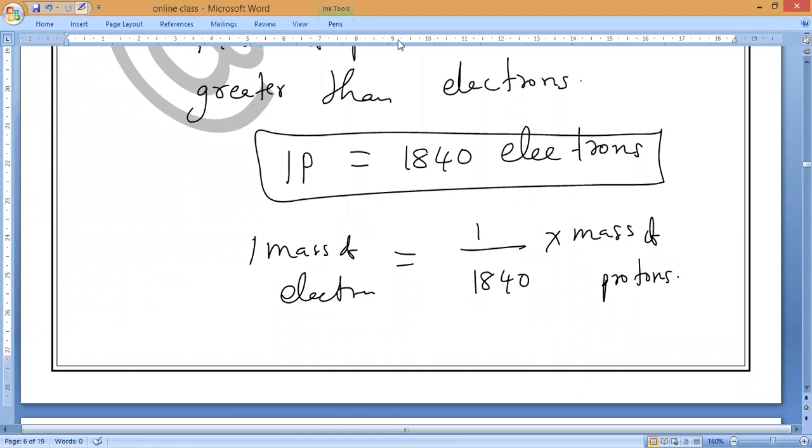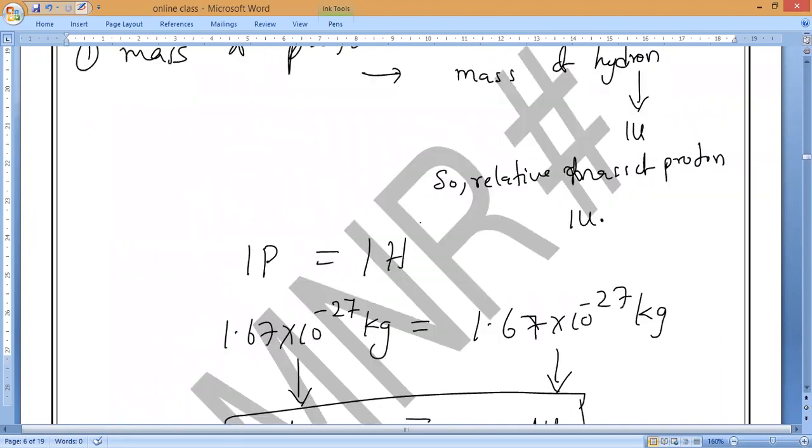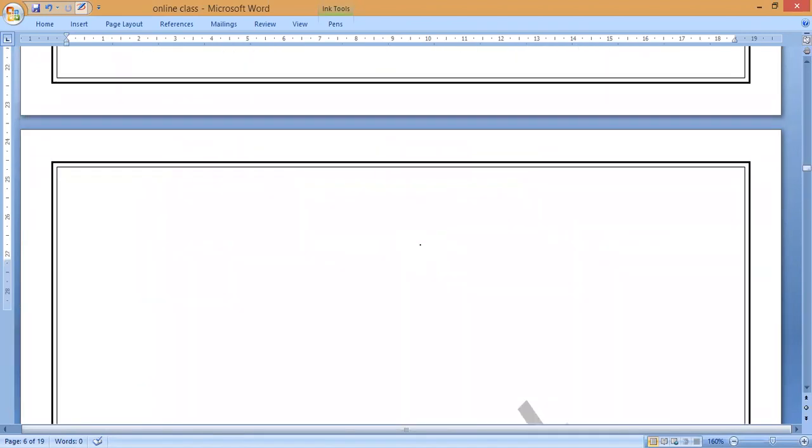So now the mass of proton is over. What is the second one? The second characteristic. The first characteristic, the mass of proton, is over. What is the second characteristic? The charge of proton.